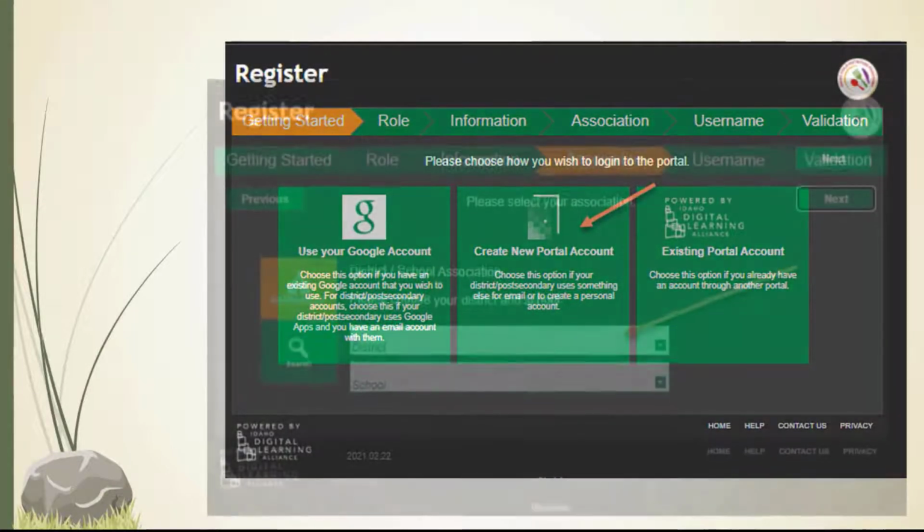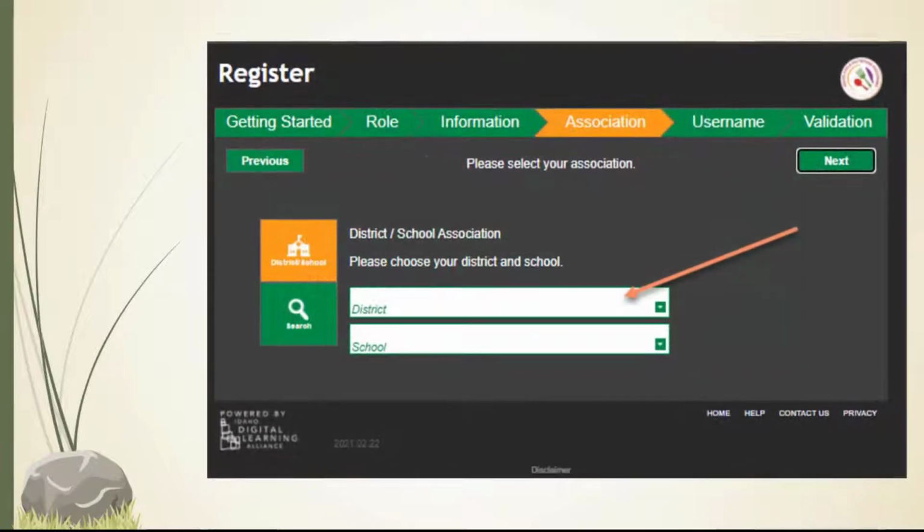Select the Create New Portal Account when creating a user account for the first time. When you select your association, do not select child nutrition programs. This role is reserved for state agency staff only. You should select your district, and then not applicable if you are at a district level and not at a school site.